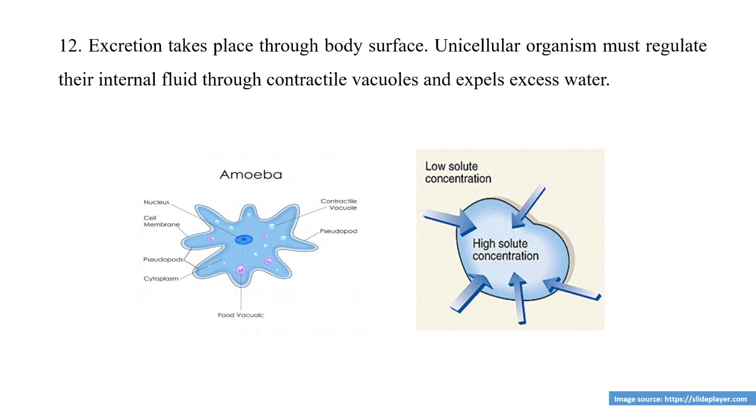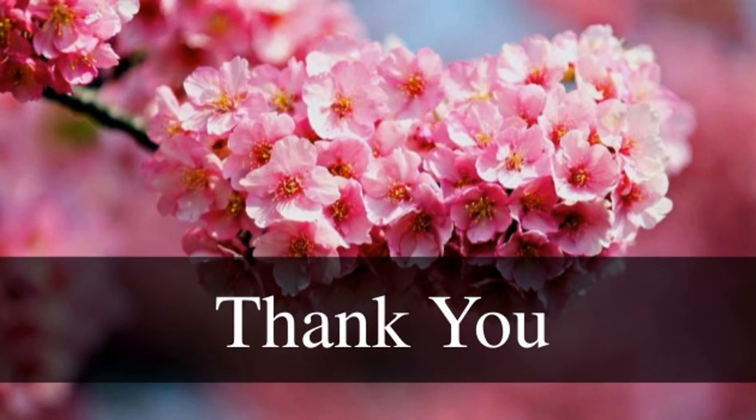Unicellular organisms must regulate their internal fluid, and in protozoan animals there is a special cell organelle called the contractile vacuole, and these contractile vacuoles are responsible for the process of excretion. So in this way we have discussed different characteristics of phylum Protozoa.